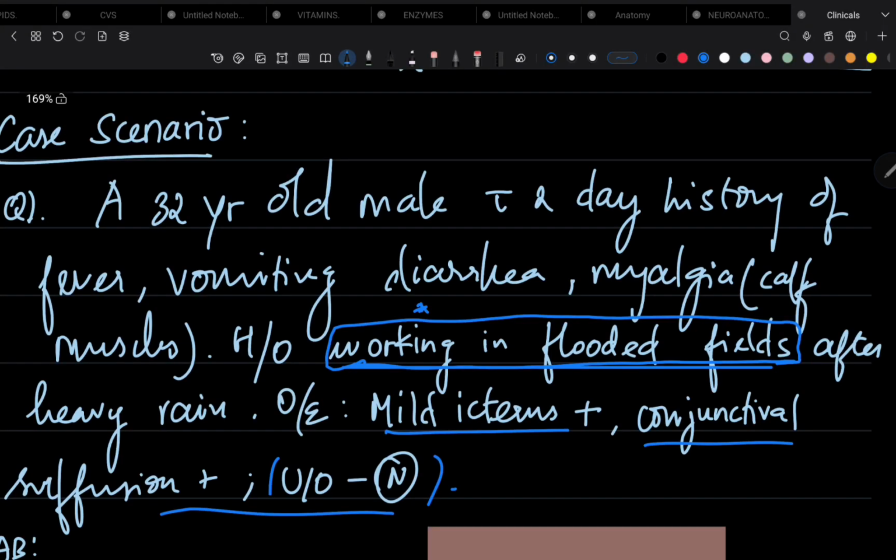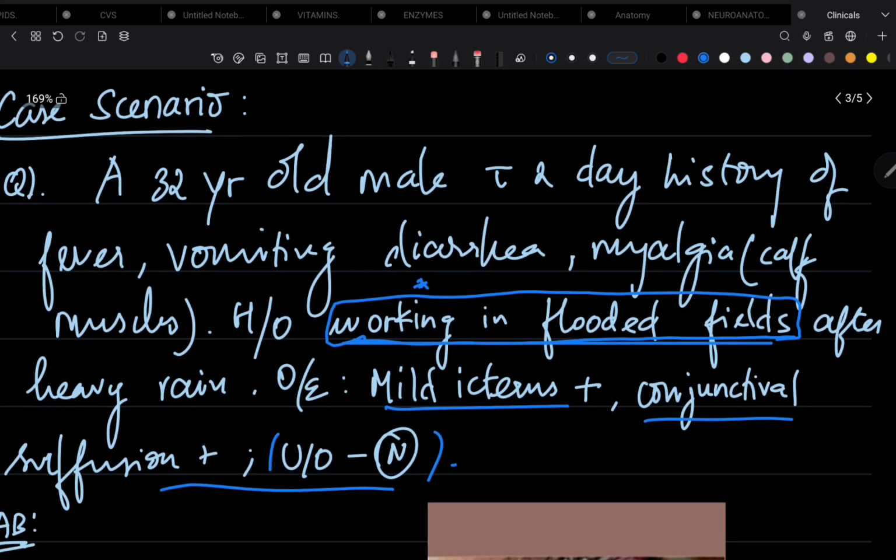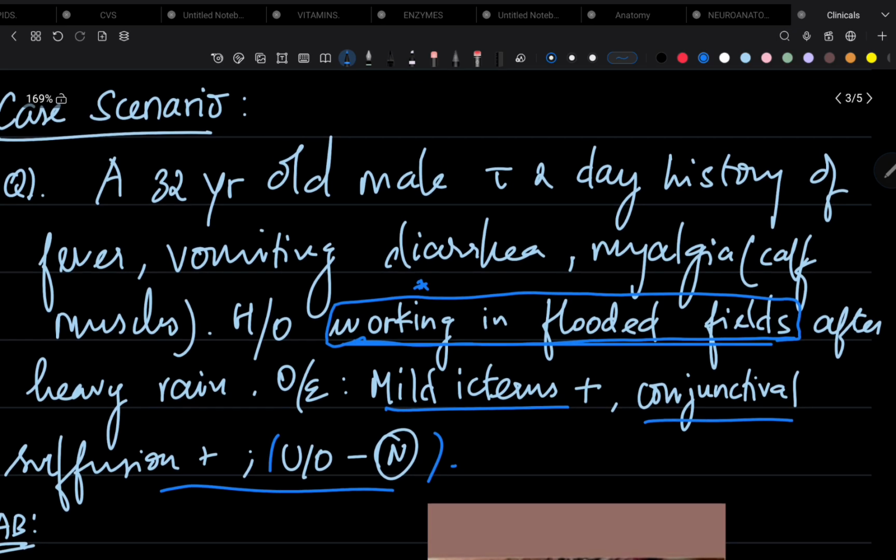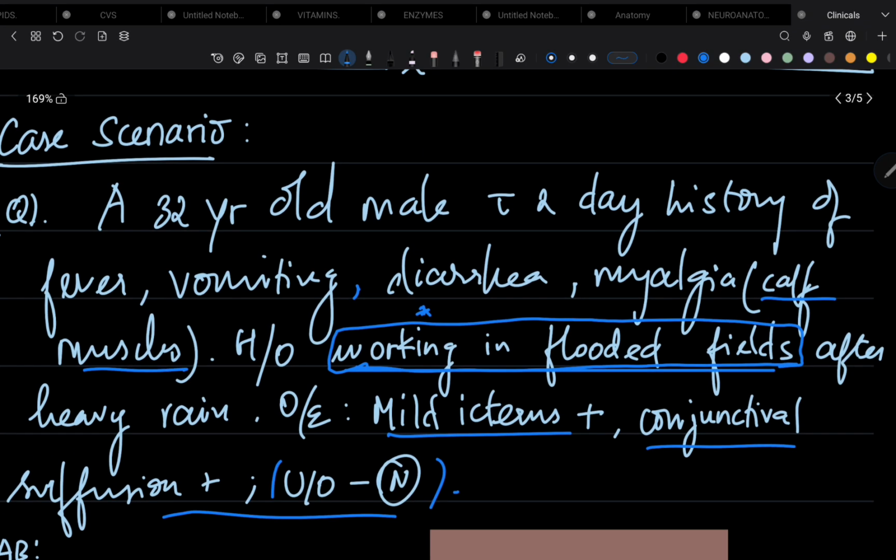So here is a case scenario. A 32-year-old male with a 2-day history of fever, vomiting, diarrhea, and he complains of myalgia, especially in the calf muscles. And he also gives history of working in flooded fields after heavy rain. And on examination, you notice there is mild icterus, conjunctival suffusion, and his urine output is normal.